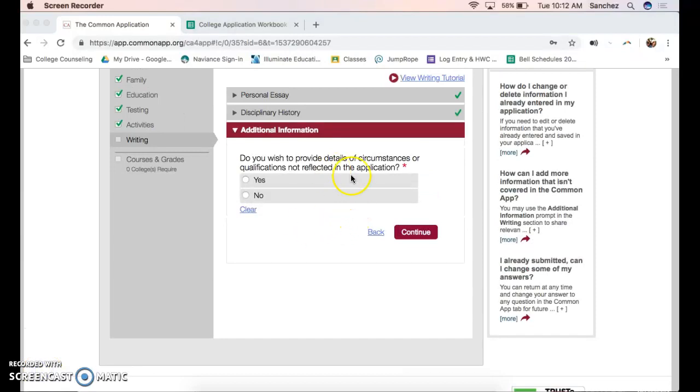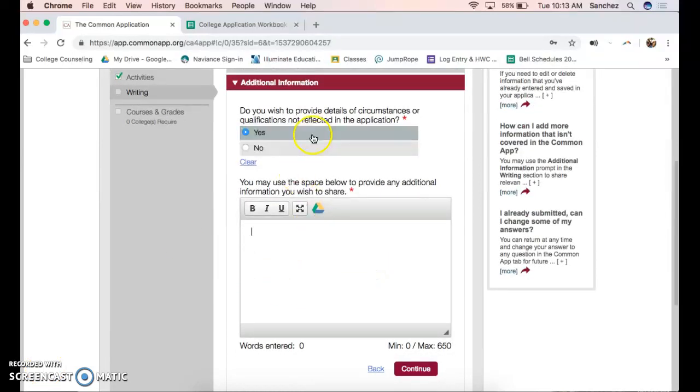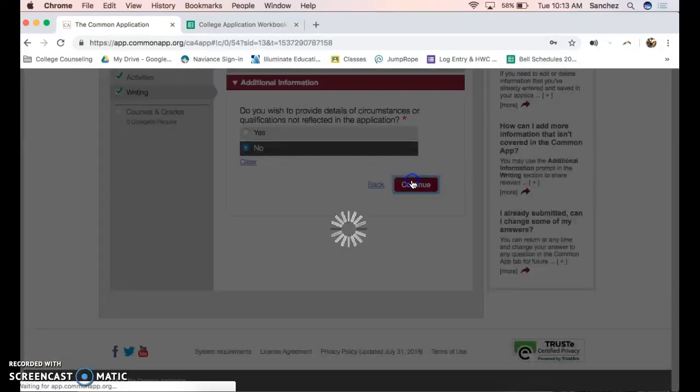This is just if you want to provide any additional explanations. If you have more than 5 siblings, for example, and you didn't get to list them under the sibling section under family, this is where you can list that information. Just take a look at what information they're asking for and provide it. If you have a TA period with responsibilities that are a lot more in depth, you can explain that here, and explain why you only have 4 or 5 actual academic courses. Otherwise, you can just select no and continue on.